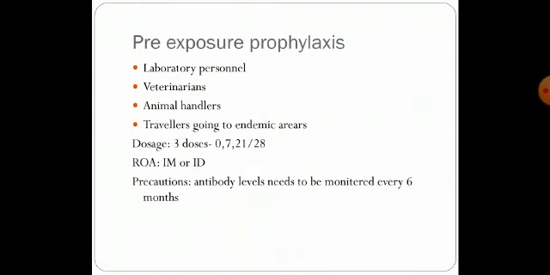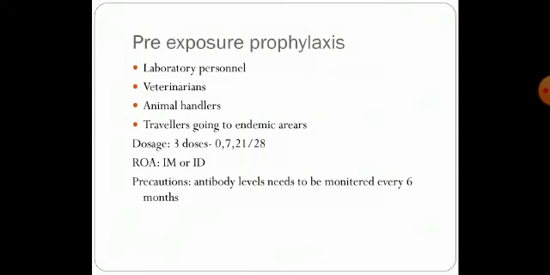So coming to what is pre-exposure prophylaxis. Pre-exposure prophylaxis is particularly given to individuals who are dealing with animals. It could be dog handlers or any other kind of animal handlers, and also the doctors and veterinarians who are treating animals, whether they are infected or not, and also travelers who are going to endemic areas.